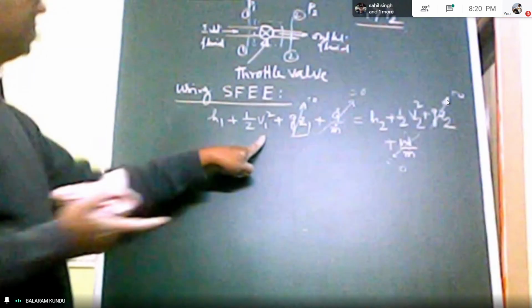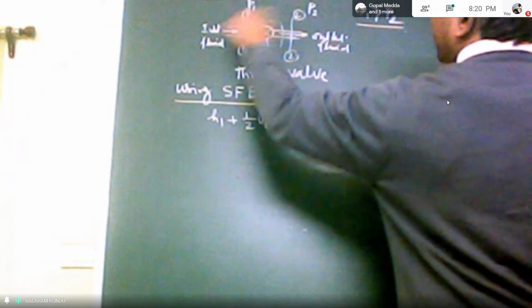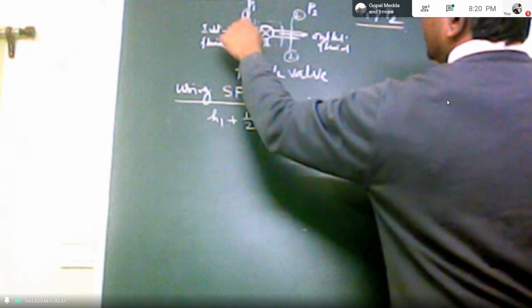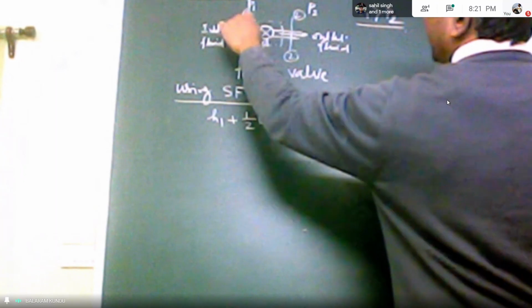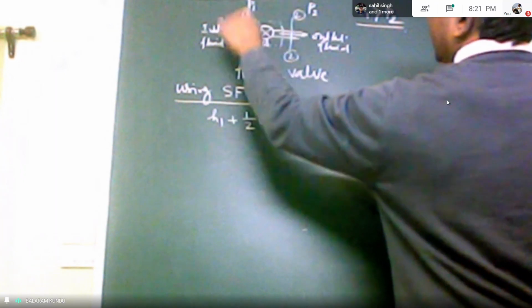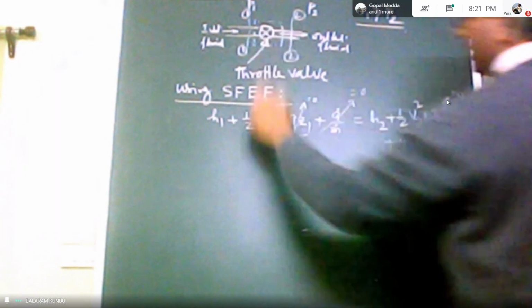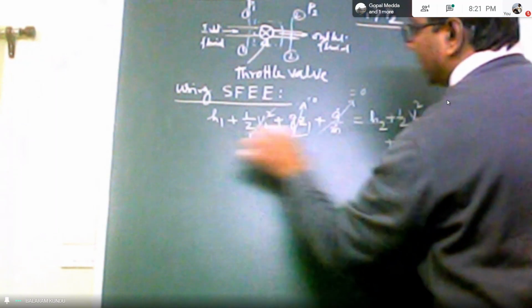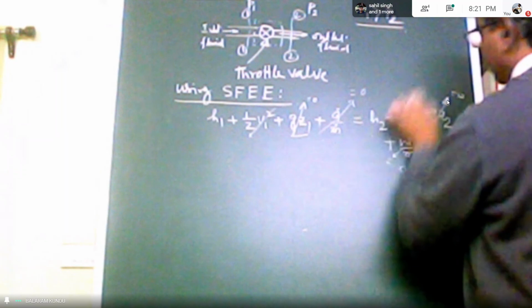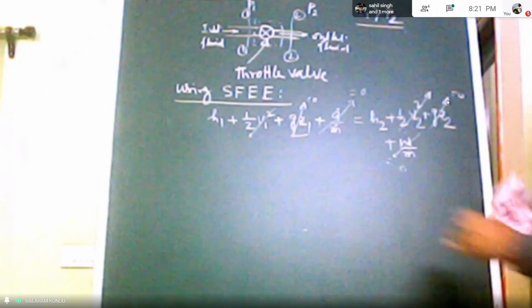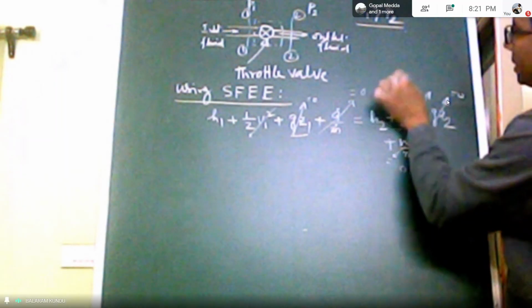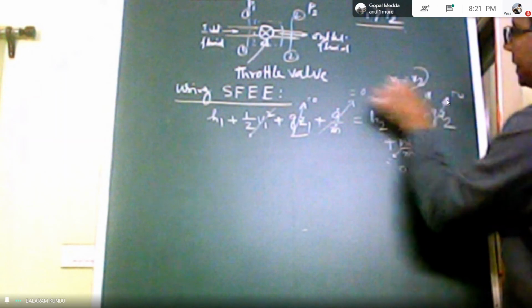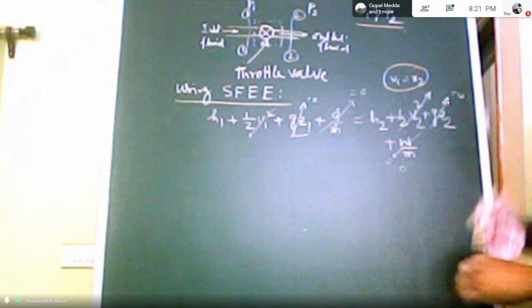Another thing, velocity at the inlet and velocity at the outlet after throttling. The pipe is more or less the same pipe, diameter is same. So inlet velocity equals outlet velocity. So for the throttling process, V1 should be equal to V2. So we neglect this velocity effect.